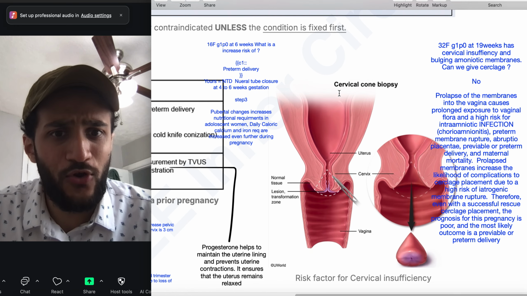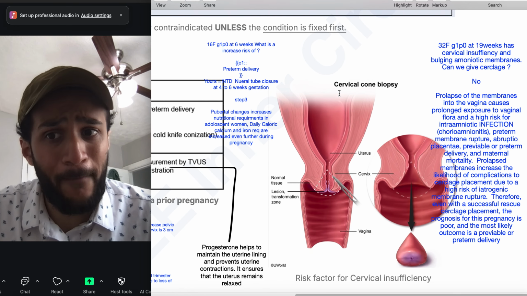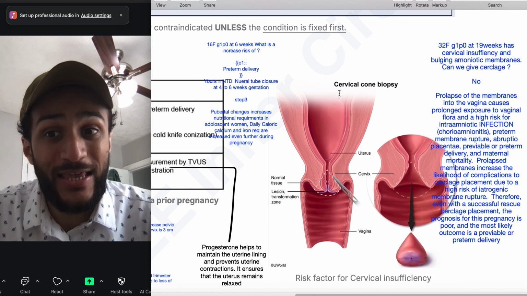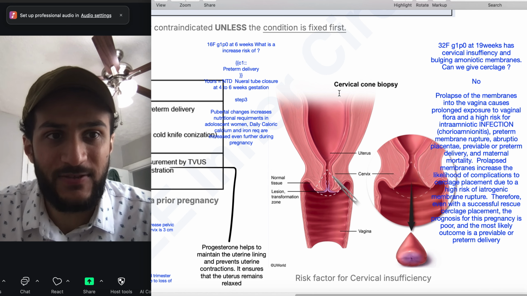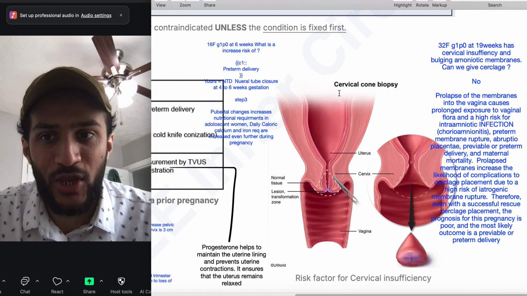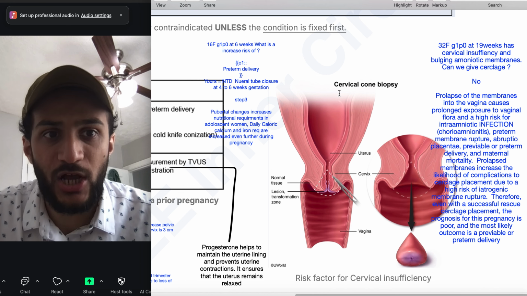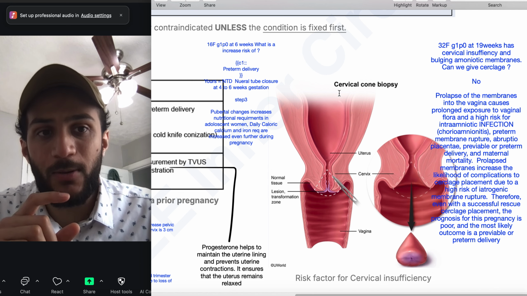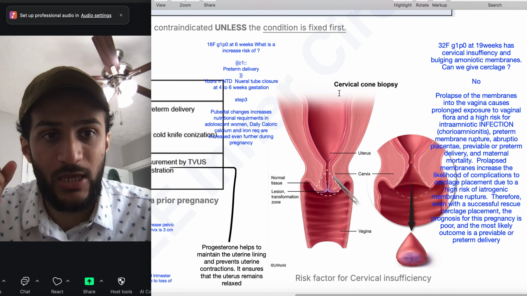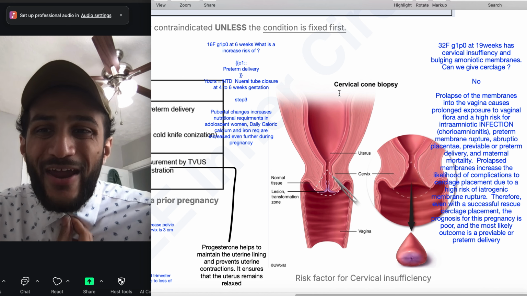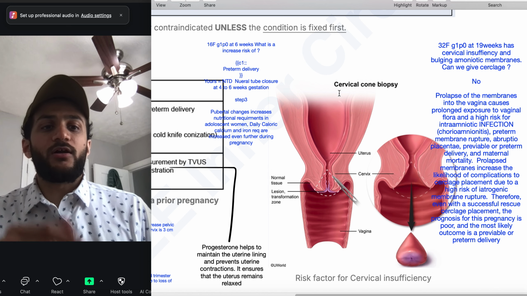So a 32-year-old female who is gravida 1 para 0 at 19 weeks of gestation has cervical insufficiency and bulging amniotic membranes. Can we give cerclage? Answer is no, because there is going to be bulging of the membranes into the vagina. This causes prolonged exposure to vaginal flora and a high risk of intra-amniotic infections.